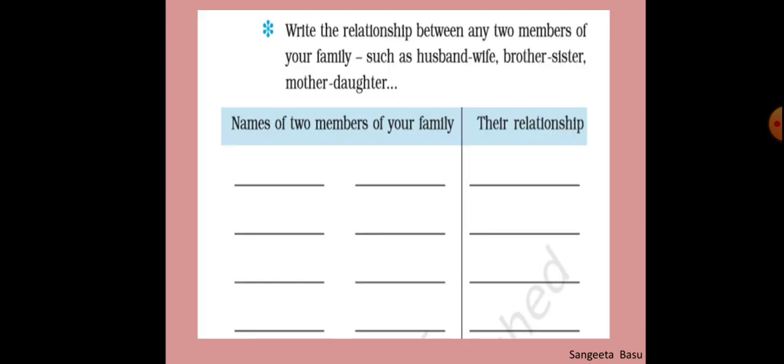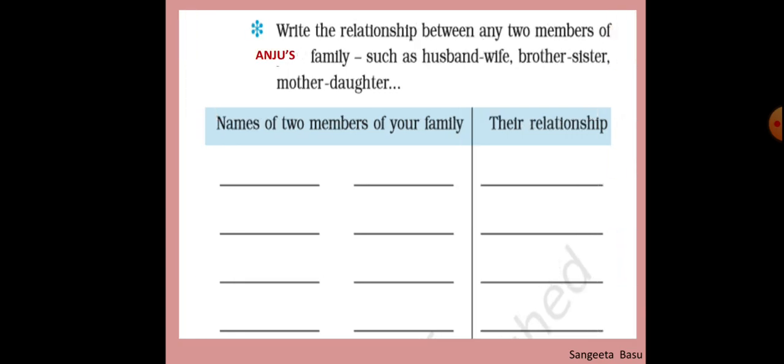This is another exercise in your NCERT book. Write the relationship between any two members of your family, such as husband and wife, brother and sister, mother and daughter. You have to write the names of two members of your family and their relationship. So here we will take Anju's family.